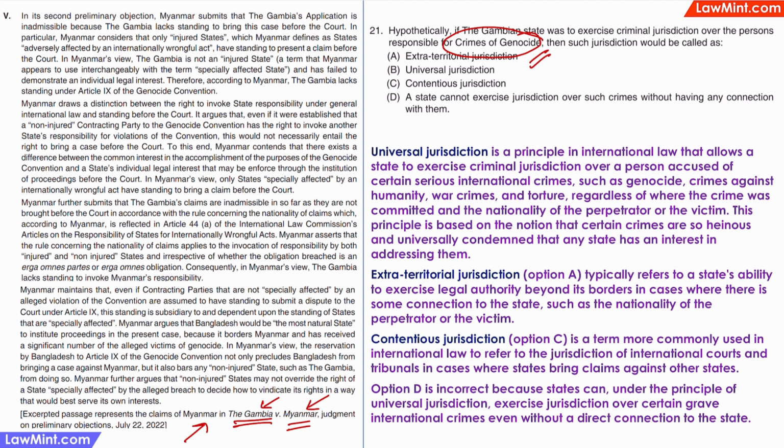And one more thing, typically the names of countries don't start with "the". We say India and not the India. But here the name of the country is actually the Gambia. So it is not a grammatical error.